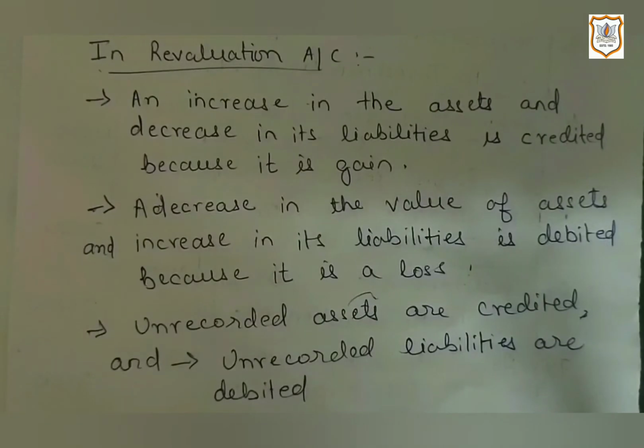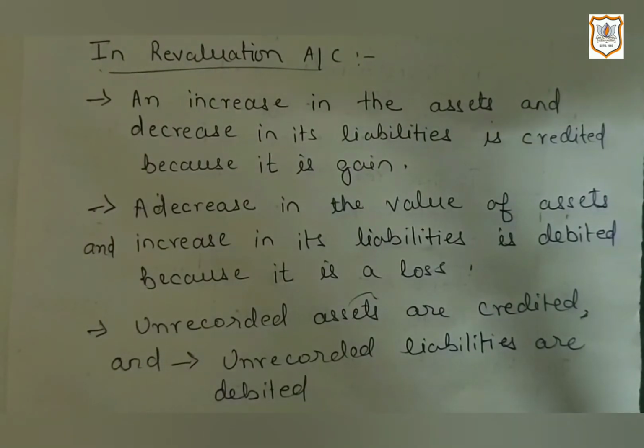So here we will apply the rule of nominal account, which says that debit all expenses and losses and credit all incomes and gains. So an increase in the assets and decrease in its liabilities is credited because it is a gain. As we know, increase in the asset is a good thing for us. It is a good thing for business. It is a kind of profit for the business. So if in case asset is increasing, it will be credited.